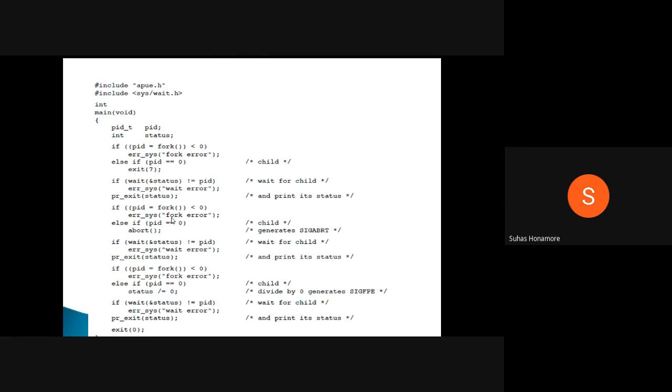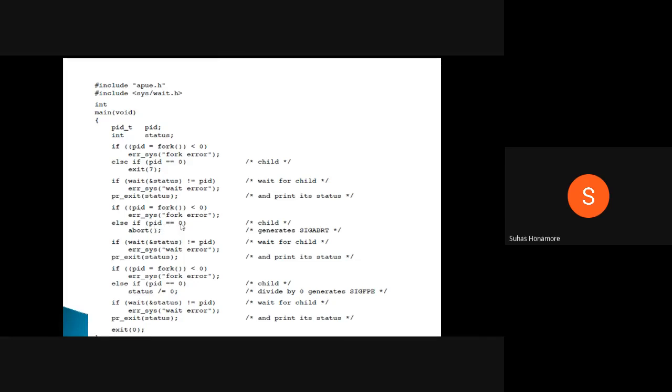Again, we do one more fork. Here again, the same thing: there will be two processes. The earlier child has already terminated by executing exit, so this part will be executed by one process only, that is the parent process. So the parent process executes fork again, and again we have two processes. We check for PID equal to 0, which relates only to the child again.